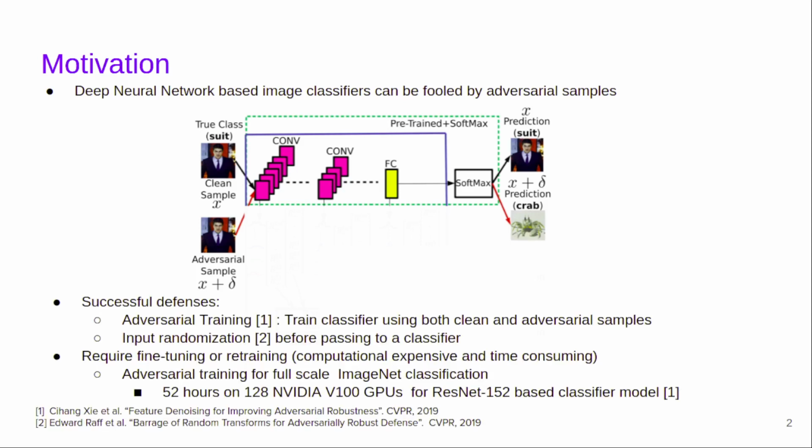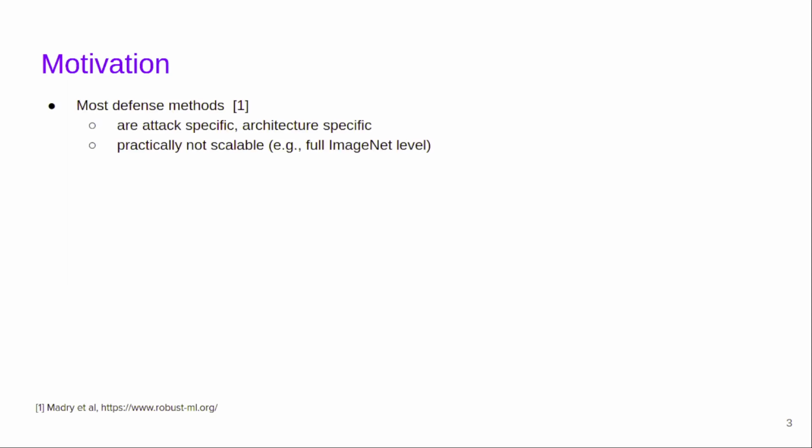Successful defenses against adversarial attacks are based on adversarial training or input randomization. Both types of methods require retraining or fine-tuning, which is computationally expensive and time-consuming. Most of the proposed defense methods can defend only a specific category of attacks and are specific to an architecture. Many of them fail to generalize to large-scale classification tasks.